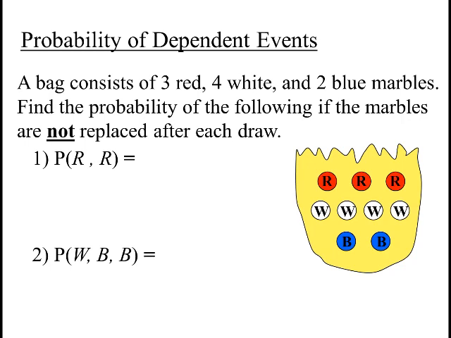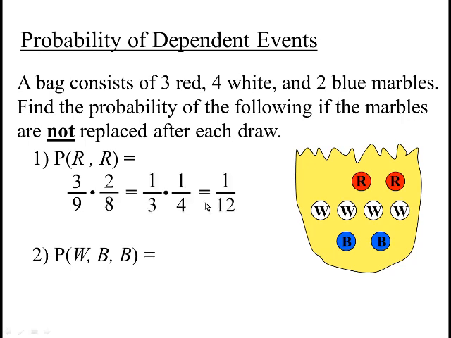Now, same problems, but now we're not replacing the marble. So probability of getting red the first time is 3 out of 9. Now, that means there's 1 less red marble in the bag. So now the probability of getting red again is only 2 out of 8. 2 because there's only 2 red marbles, and 8 because there's 1 less marble in the bag. So that reduces to 1/3 times a fourth, which is 1/12.